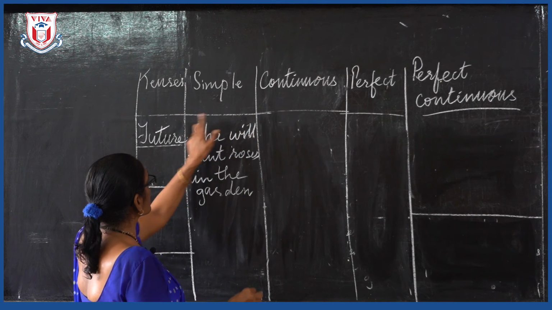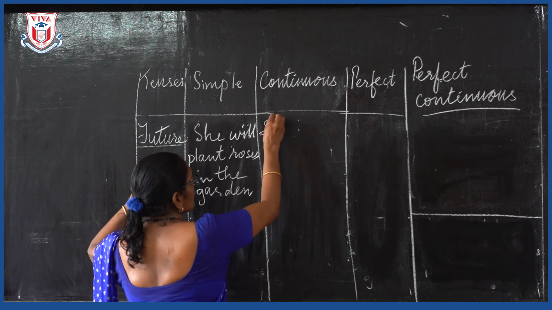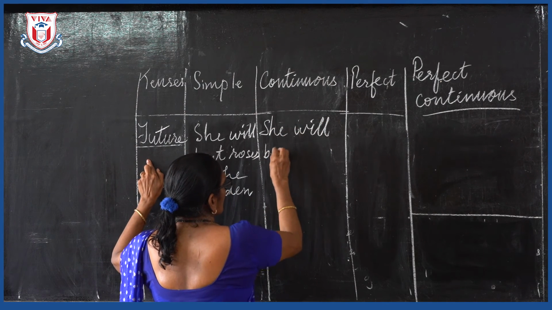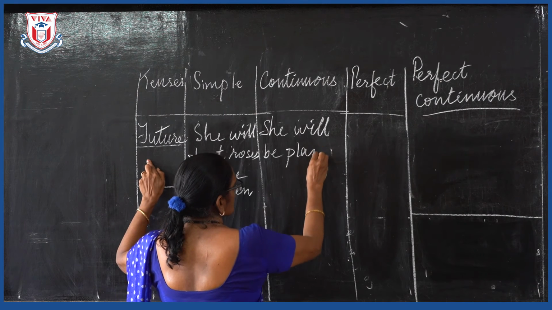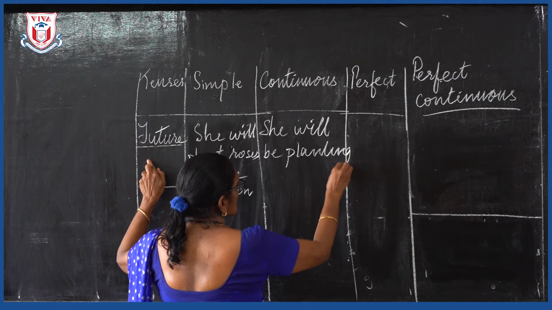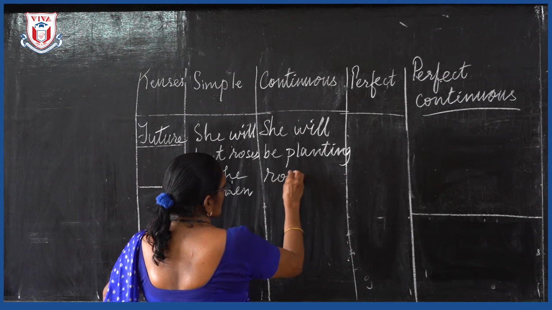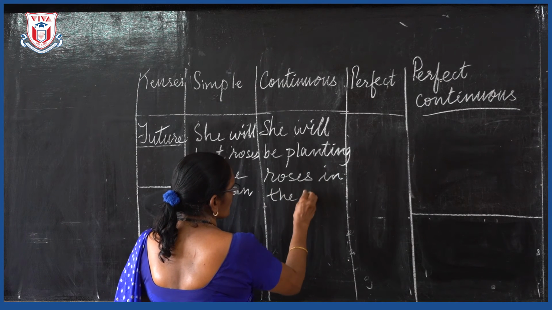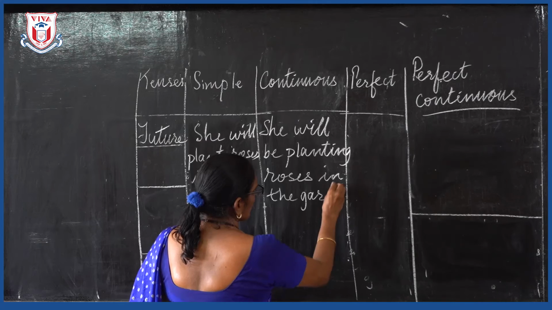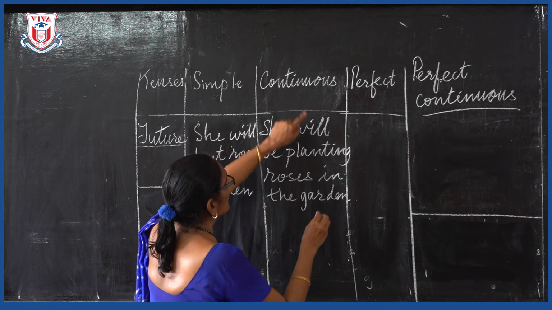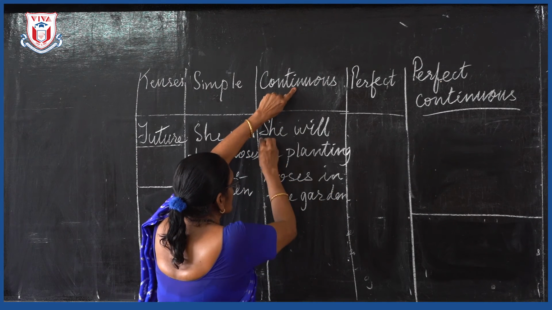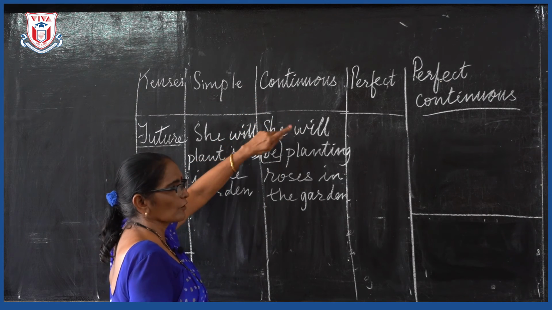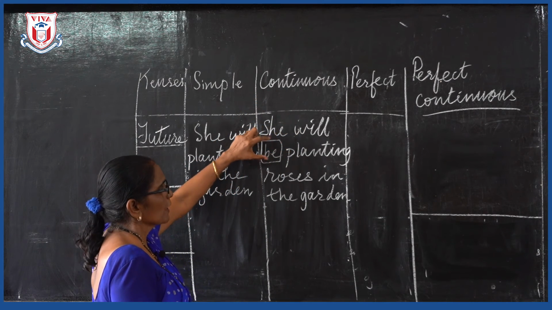Continuous tense, future continuous tense. She will be planting roses in the garden. Here you have to be very careful when you are writing will, and if it is a continuous tense, you should have a be to it. She will be planting. Always the sentence will come with be.